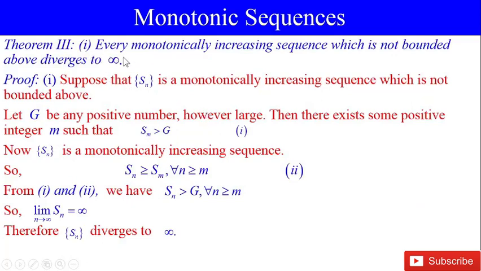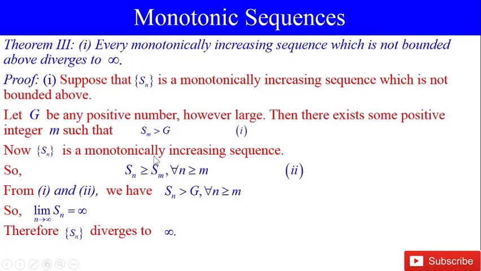Theorem 3 part 1. Every monotonically increasing sequence which is not bounded above diverges to plus infinity. Proof. Suppose that Sn is a monotonically increasing sequence which is not bounded above. Let G be any positive number, however large. Then there exists some positive integer m such that Sm is greater than G.